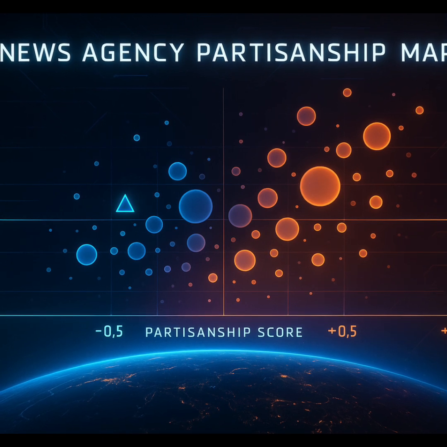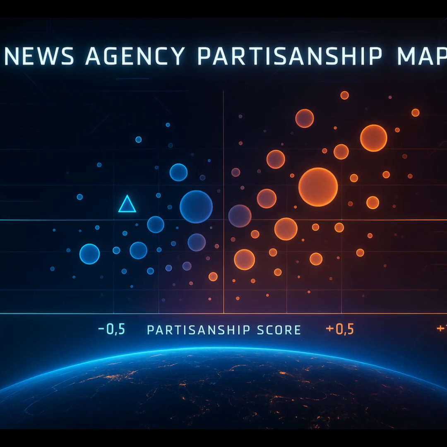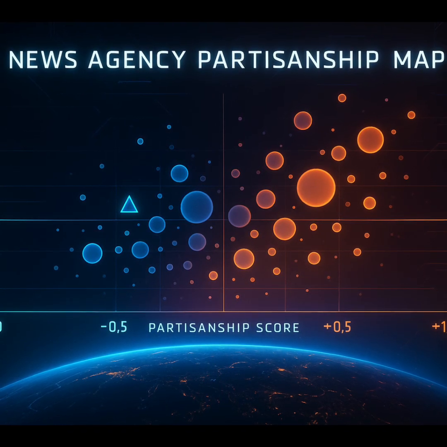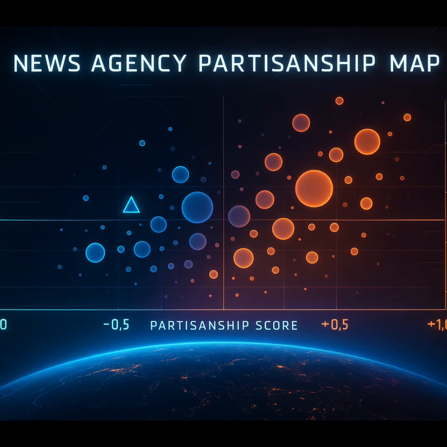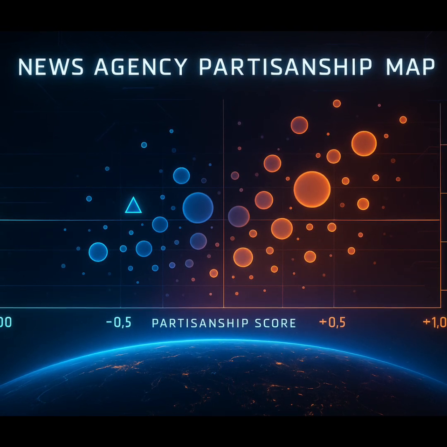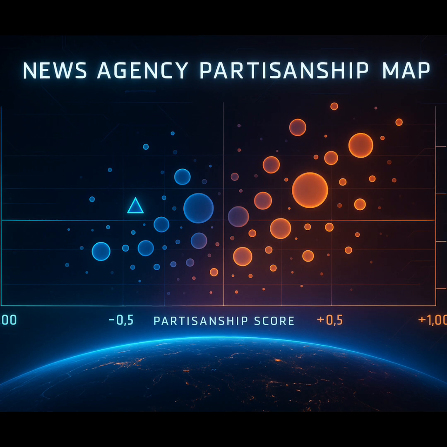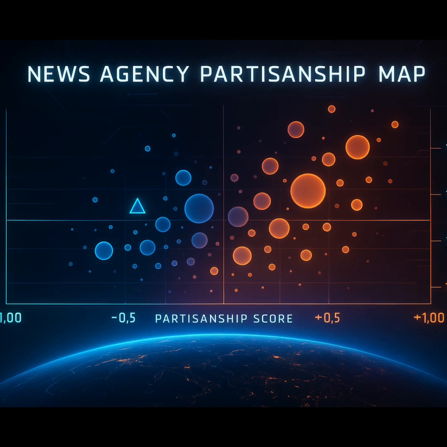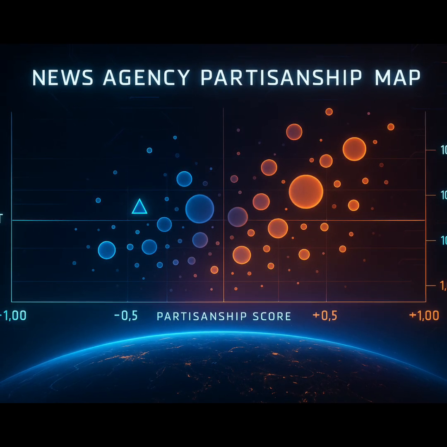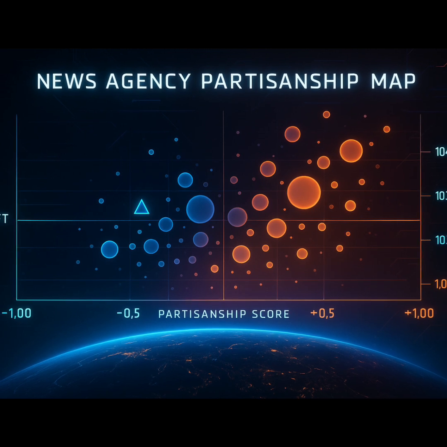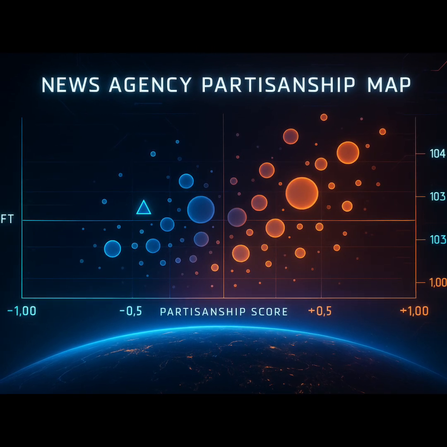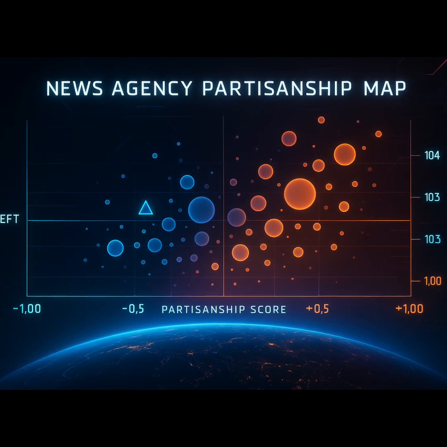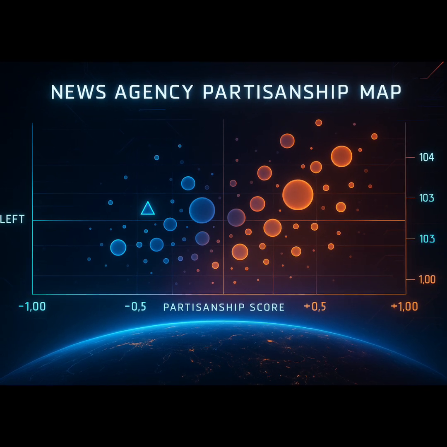The horizontal axis is that partisanship score, -1 to +1, left to right. The vertical axis shows the number of articles each agency published, on a log scale to handle the big differences in volume. Then each agency is a bubble. The size of the bubble shows public engagement, how many total comments its articles got. And the color tells you the leaning, blue for left, shifting towards brown for right.